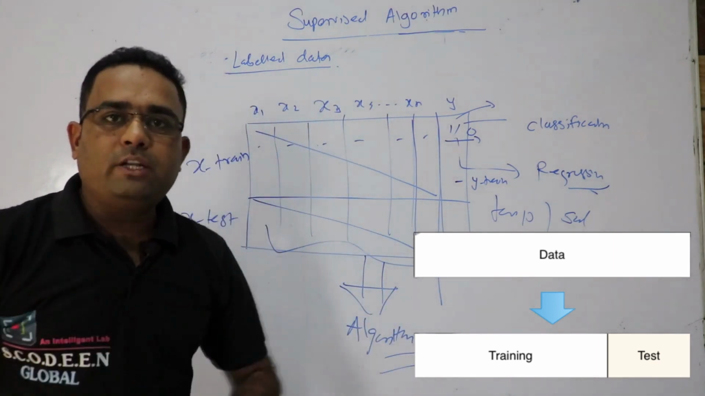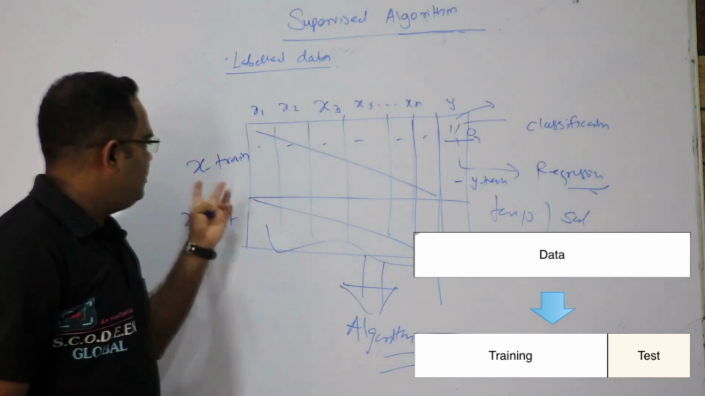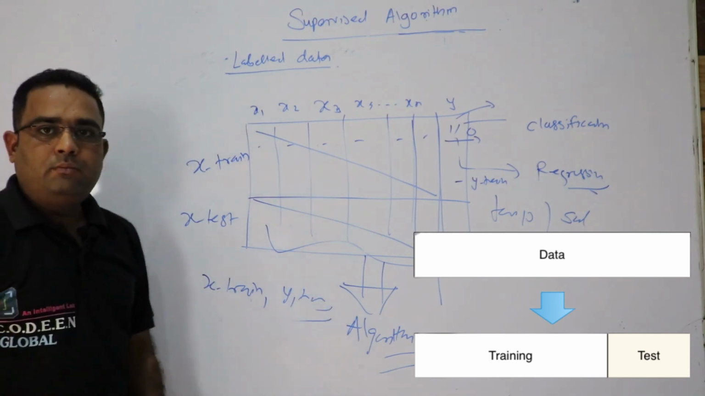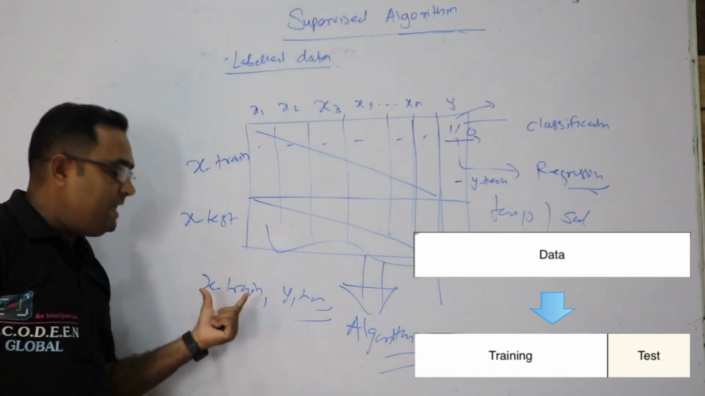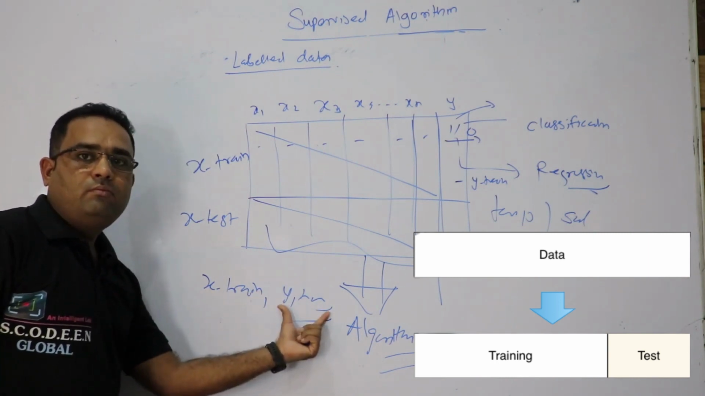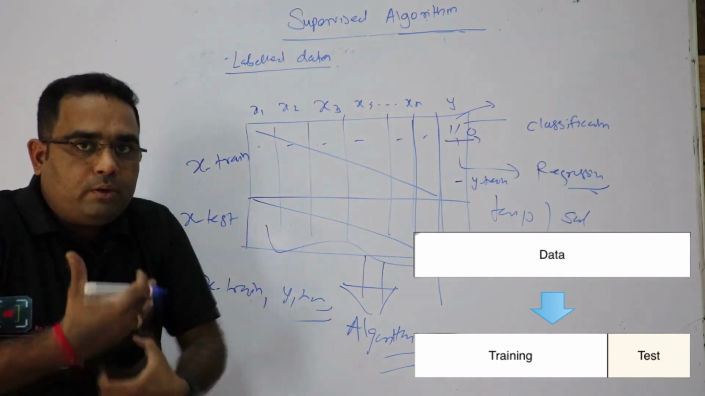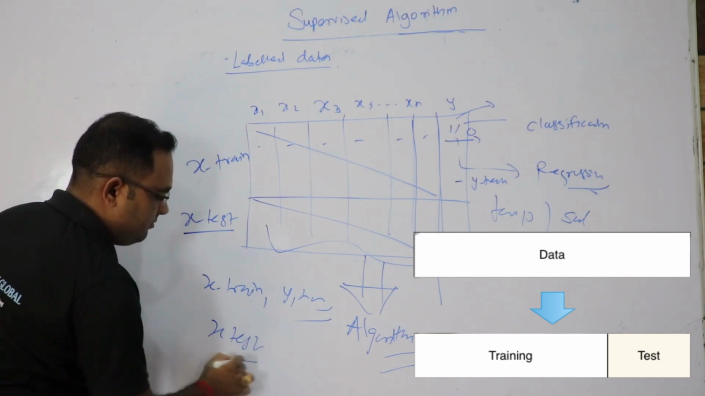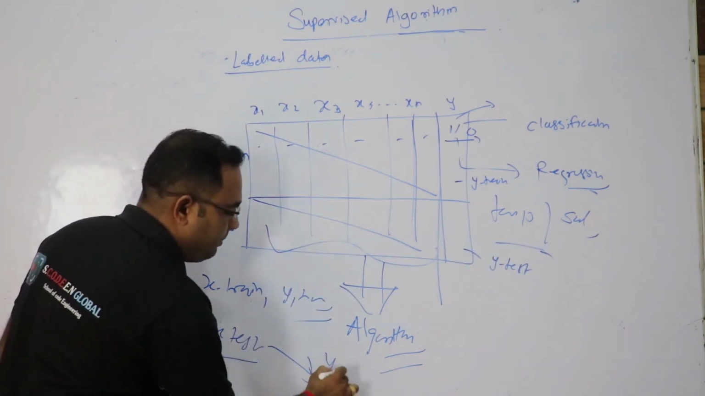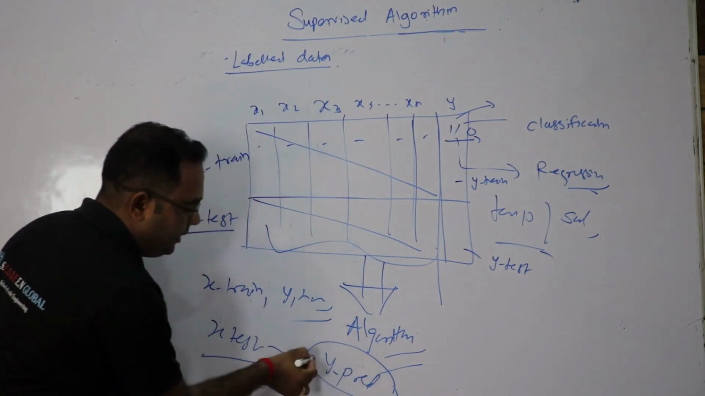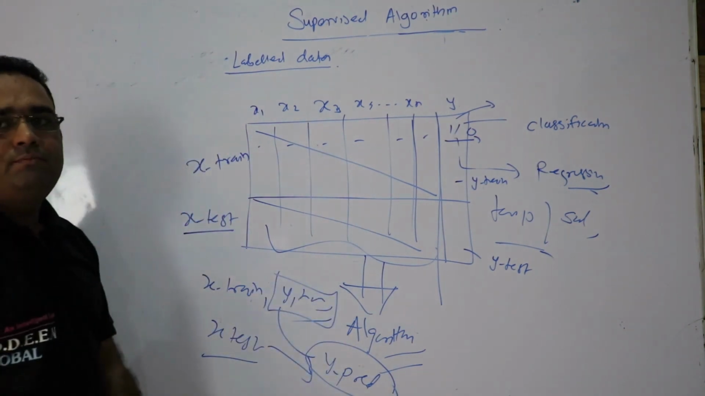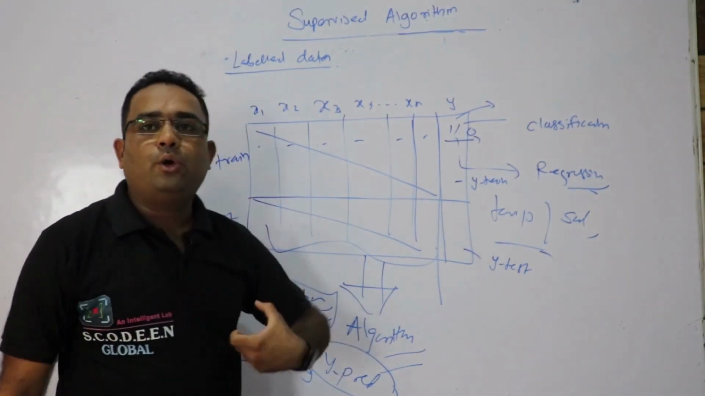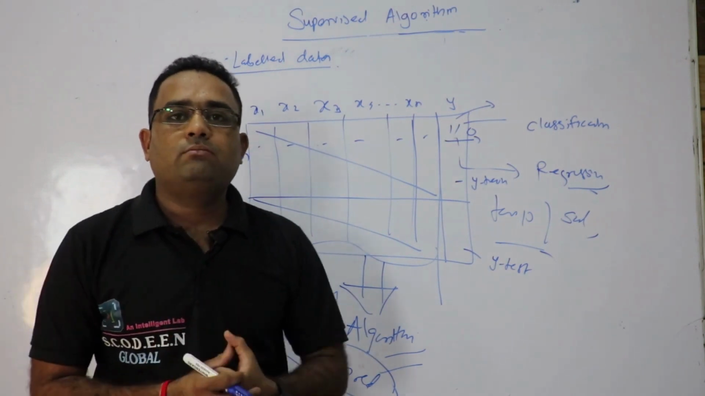For feeding the data, we use x train and y train, and the algorithm will train. That means we are providing the question and answer, and on the basis of the data the algorithm gets trained. Now we can test by providing the x test. The algorithm will give the y prediction, and we can compare the y prediction with the y test. In this way we test how the algorithm is performing.